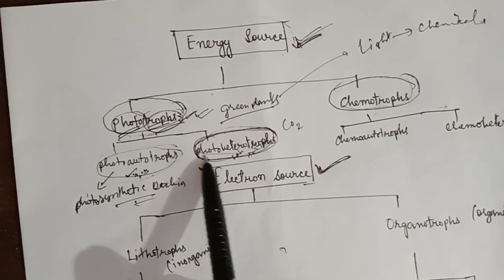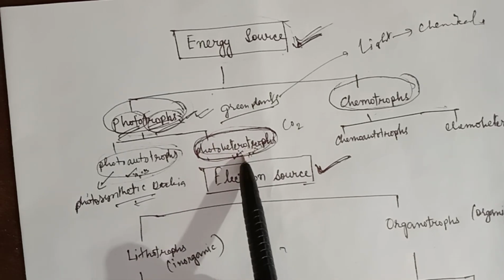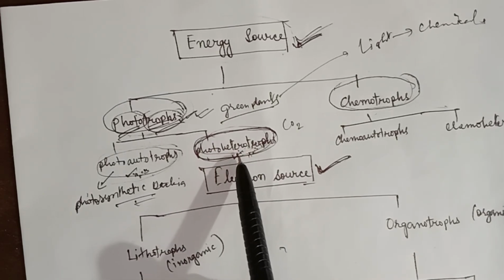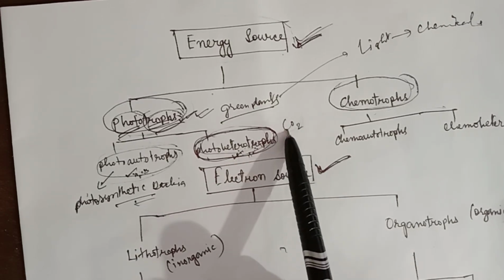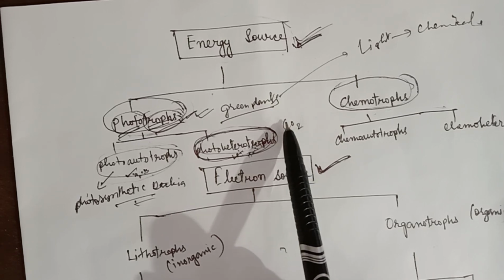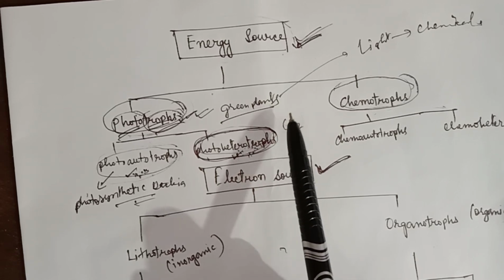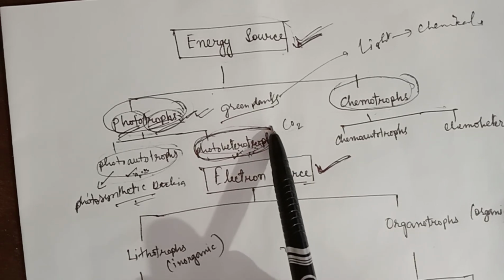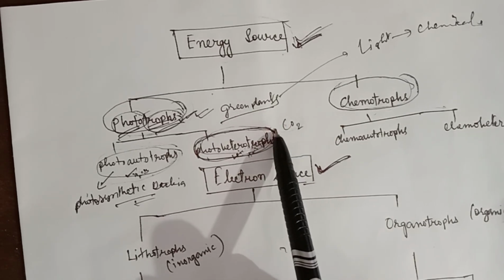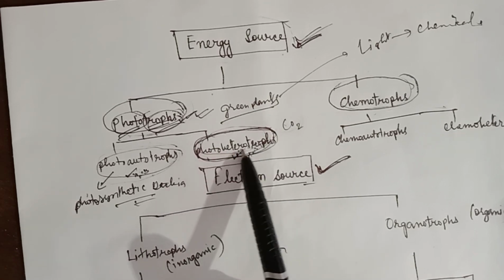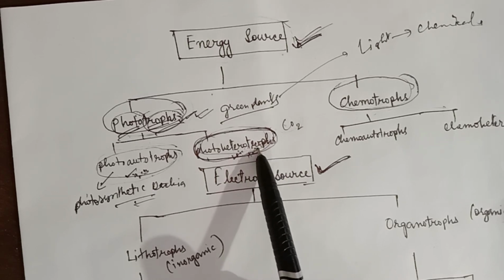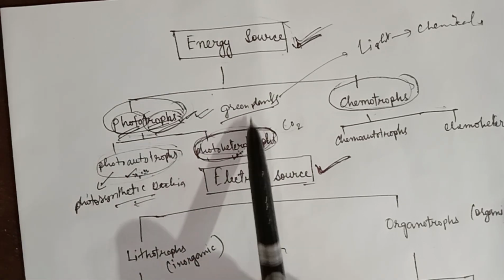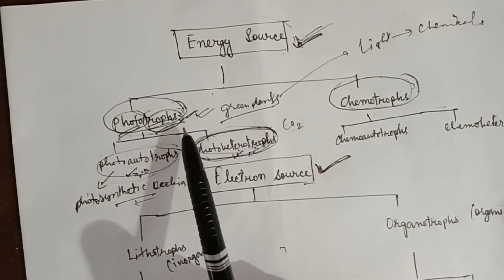Again, photoheterotrophs. What are photoheterotrophs? These organisms can use sunlight as the source of energy but cannot use carbon dioxide as their only carbon source. They use other organic compounds from their environment as a source of carbon. Examples of photoheterotrophs are the purple non-sulfur bacteria and green non-sulfur bacteria. Phototrophs clear. Then we'll come to the